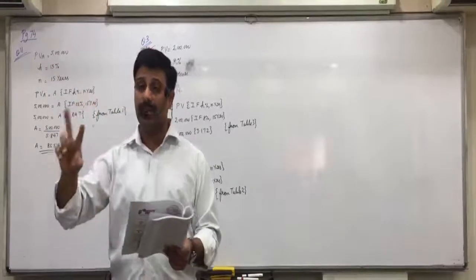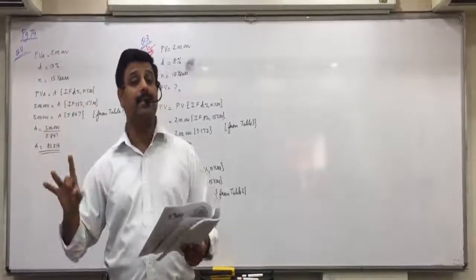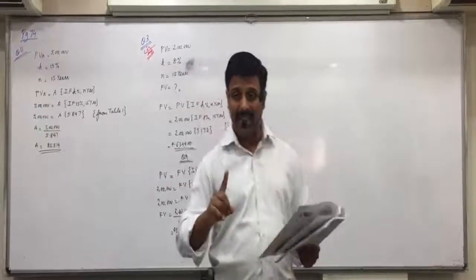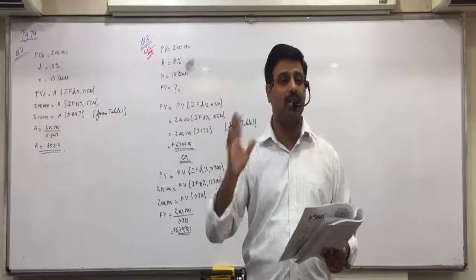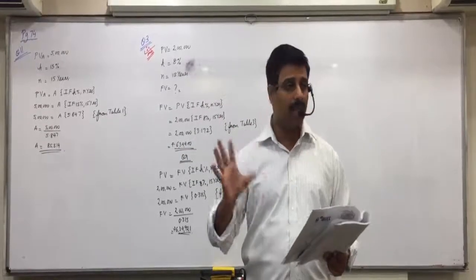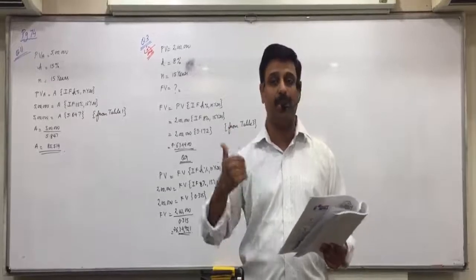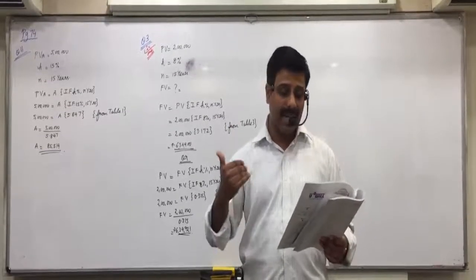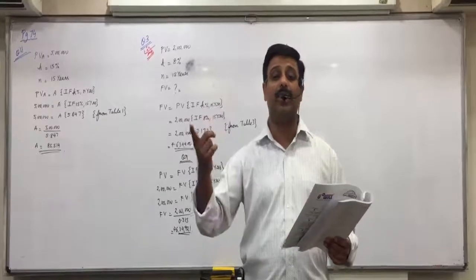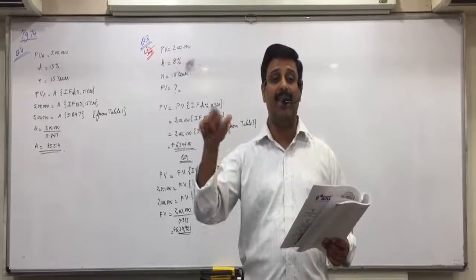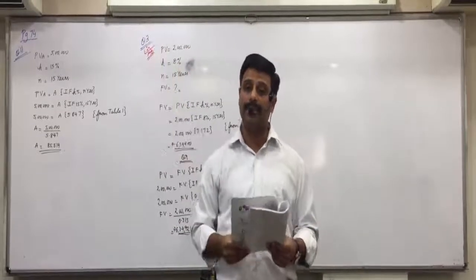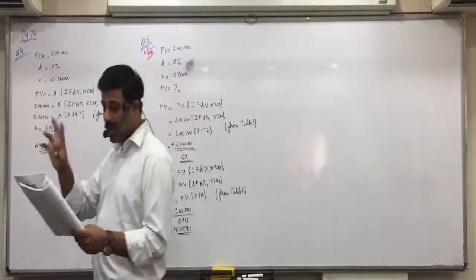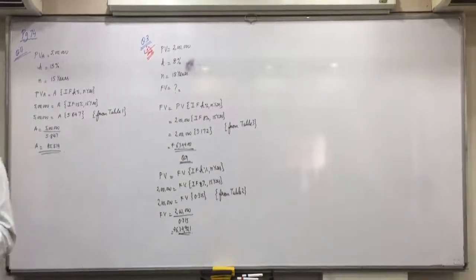Means you have to solve the question 2 times. First you have to take A as 1,25,000 and find the future value of annuity. If it comes more than 50 lakhs, your answer is over. They reach the goal, which will not come. If it comes less than 50 lakhs, then one more question is asked. They don't reach the goal. Then the second question is asked where you take future value of annuity as 50 lakhs and find the value of A. Every year, what should they deposit to reach the amount of 50 lakhs? Is everyone clear with this? So 2 times it is to be solved, and that's why the weightage is also 4 marks. Others are 3 marks. This one is 4 marks.